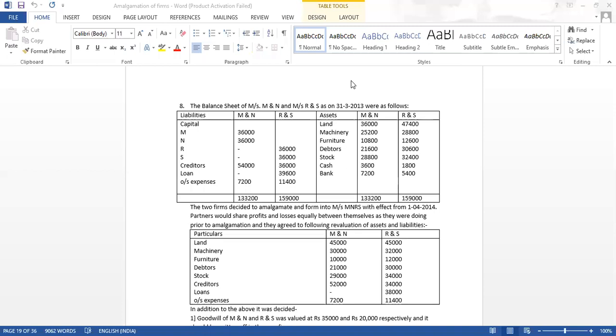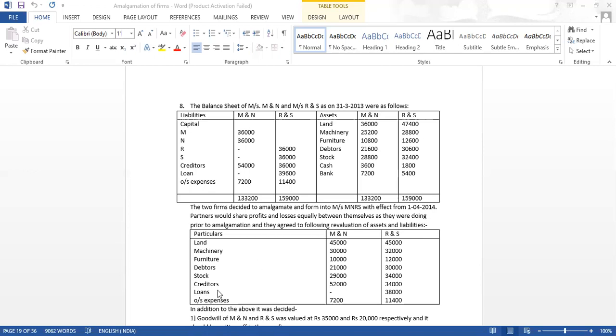The two firms decided to amalgamate and form into Messrs. MNRS. So the name of the new firm will be MNRS with effect from 1/4/2014. Partners would share profits and losses equally between themselves as they were doing prior to amalgamation, and they agreed to the following revaluation of assets: land, machinery, furniture, debtors, stock new values are given.